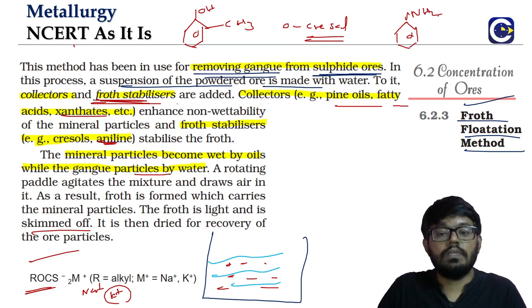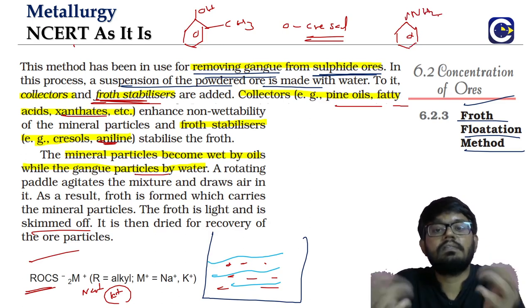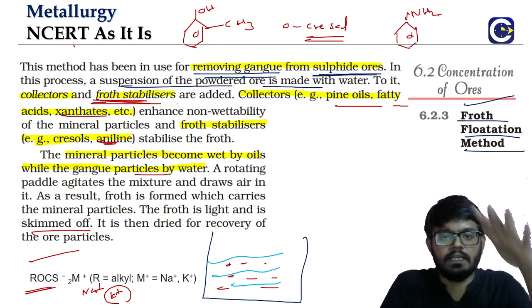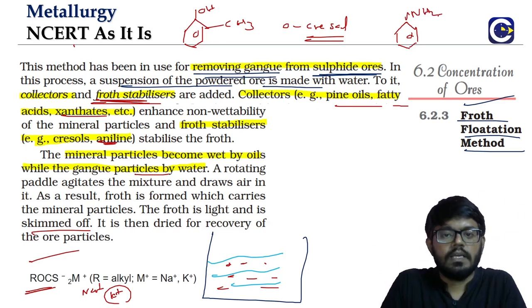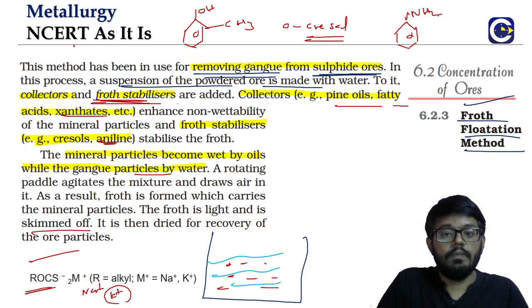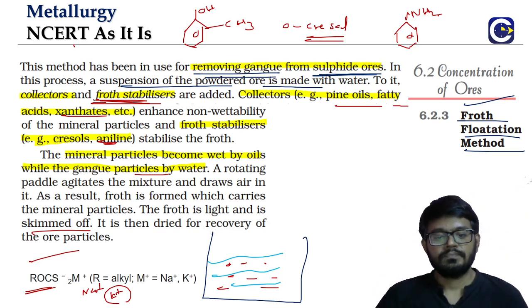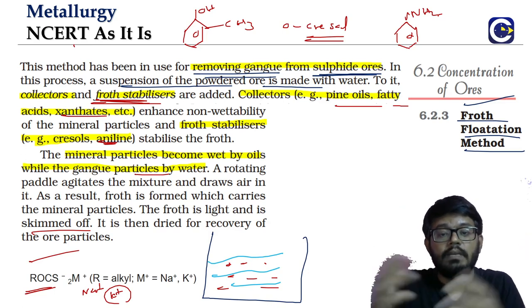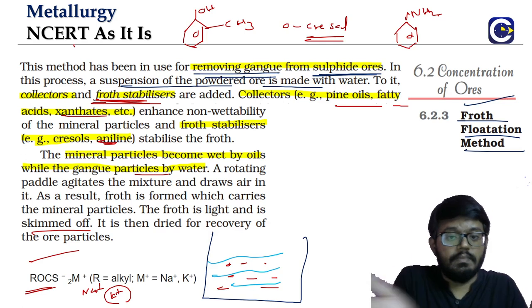So what is the role of these froth stabilizers? They will stabilize the froth. Otherwise, if the foam is getting easily suppressed, it will not rise to the top. It has to be stable. Then only a lot of foam will be created and rise to the top. And when it is rising to the top, along with it, it will also carry the mineral particles. So it can be skimmed off.